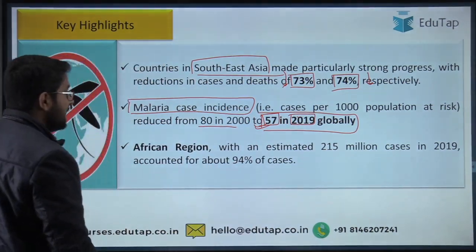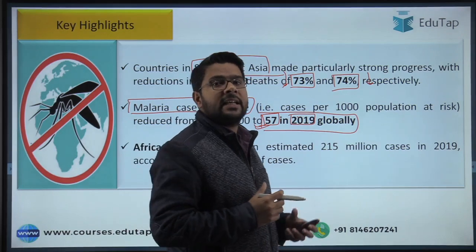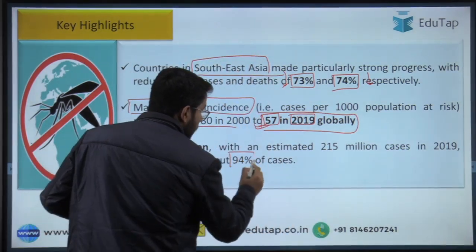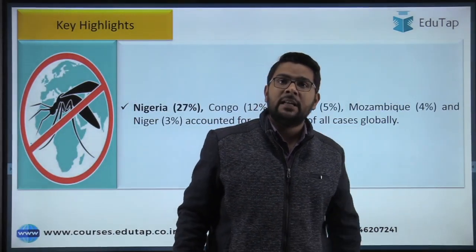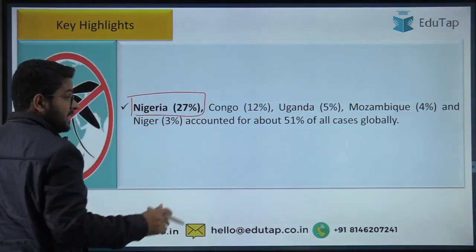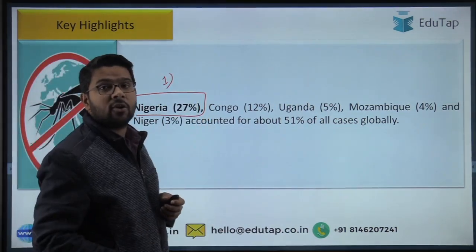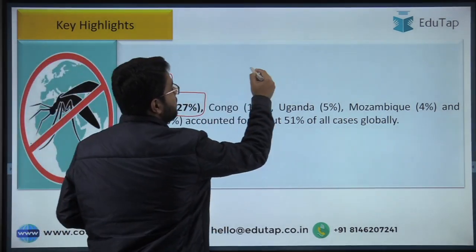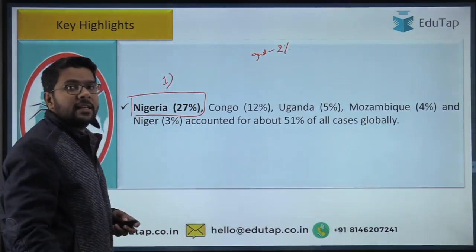And the last is, guys, which region constitutes the maximum number of cases of malaria? It is the African region, and the countries across the African region constitute almost 94% of the global cases. If we go into finer details, Nigeria is the highest in number of cases across the globe. Nigeria is at 27%, and if we compare it with India, India constitutes only 2% of the global malaria cases.